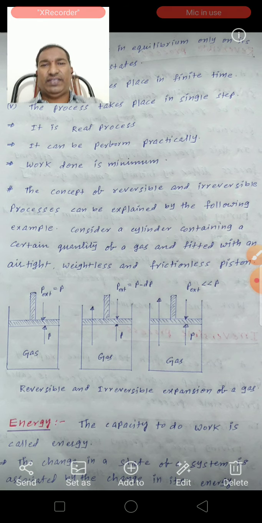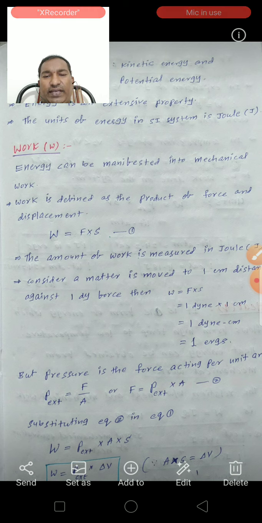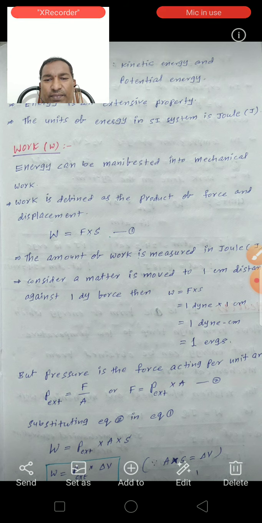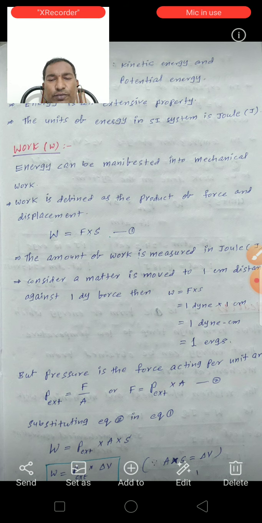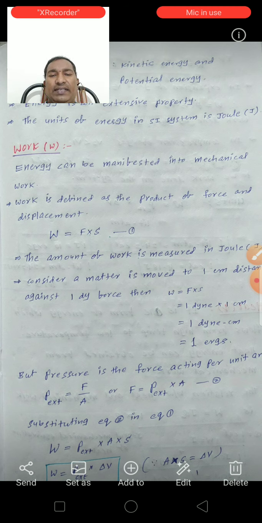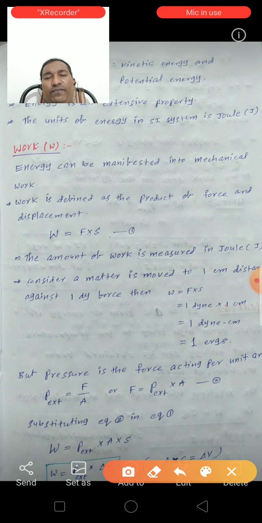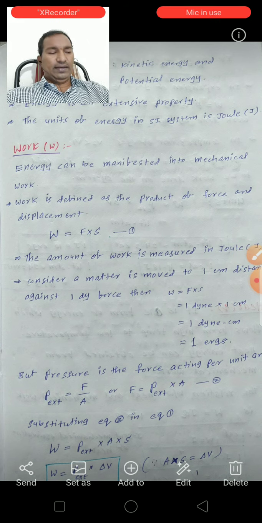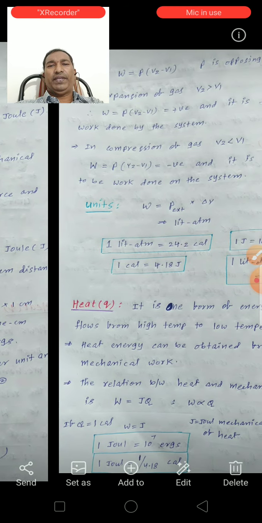Substituting the second equation in the first equation, we get W is equal to P external into A into S. Because A into distance, the cross section of the piston into distance, is equal to the change of volume, W is equal to P external into del V. From here we can write W is equal to P into V2 minus V1.